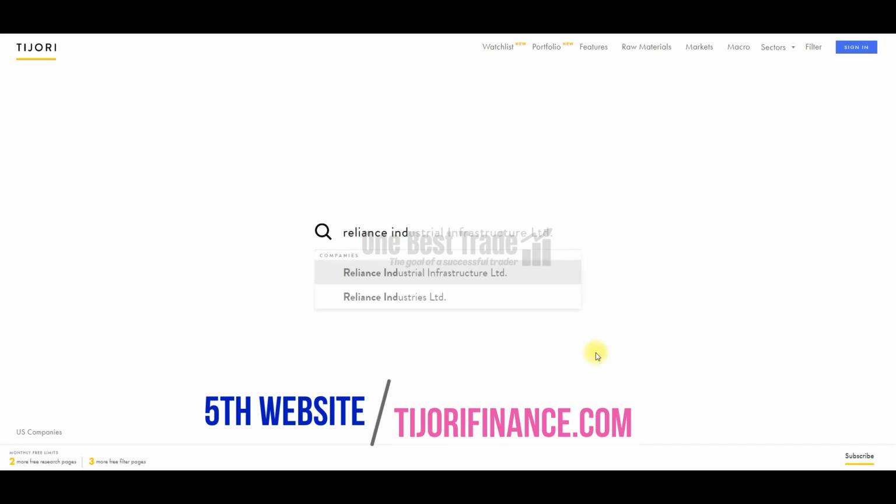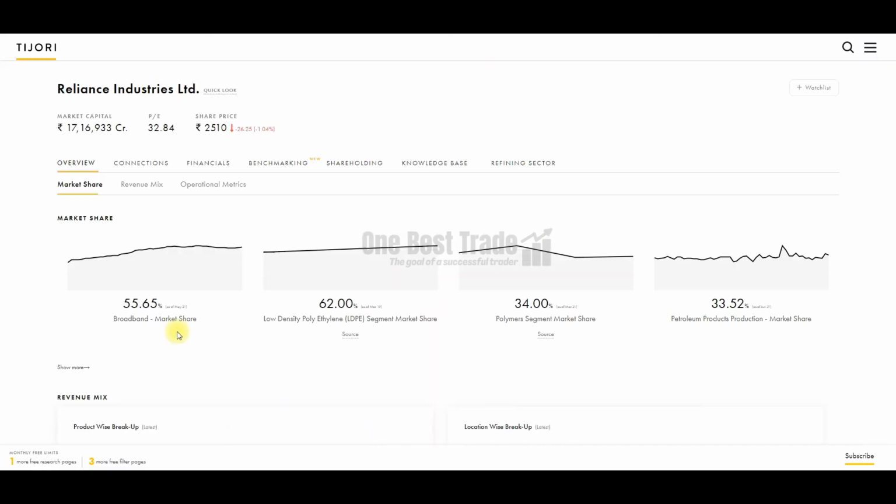Just enter a company name you want to analyze. Just select the company name. In the overview, you can find the major products and services market share. In broadband, they have a 55% market share, and also in LDPE product, they have a 62% market share, and in polymers, they have a 34% market share, and here they have a 33% market share in petroleum products production.